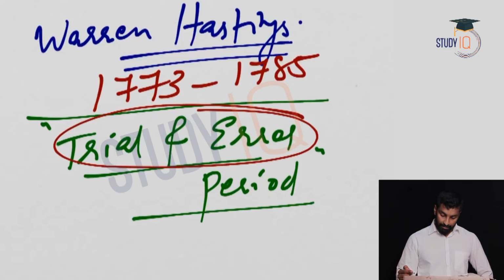So let's start off with this topic itself. Why is the Warren Hastings period in history understood as the trial and error period?